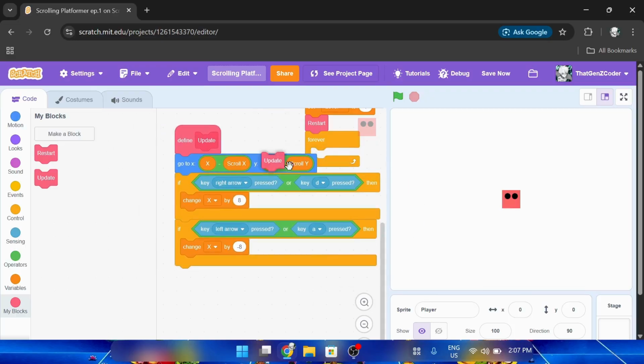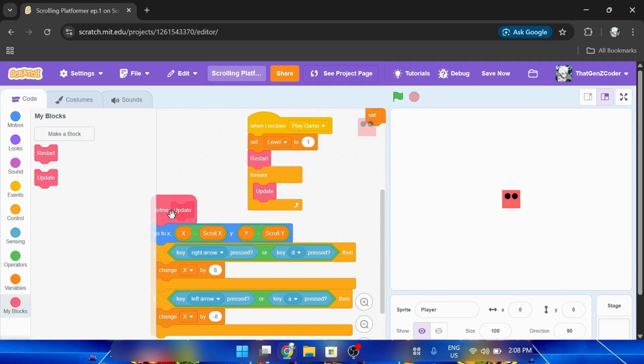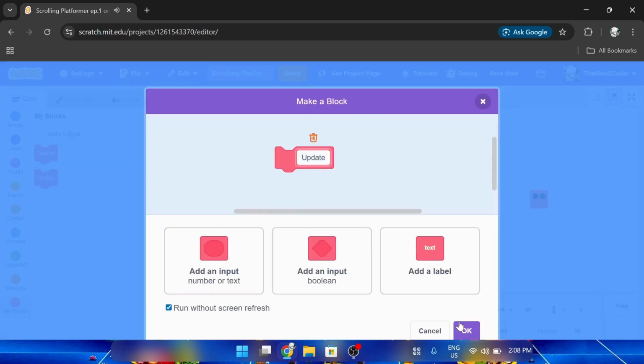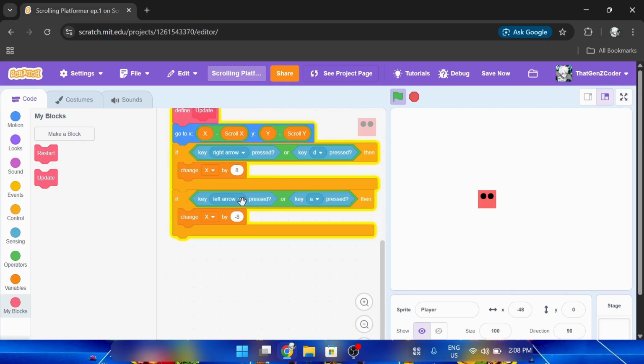So we put it right there. And let's just clean up our blocks real quick so we can do something like this. So now let's see. Awesome. Let's maybe actually do something with the update. Let's just do it without screen refresh. My bad, sorry. So now it's a little bit smoother, as you can see.